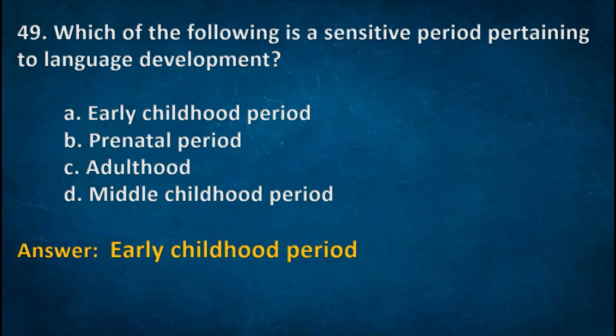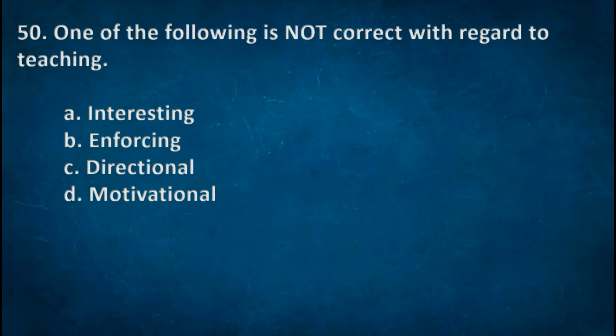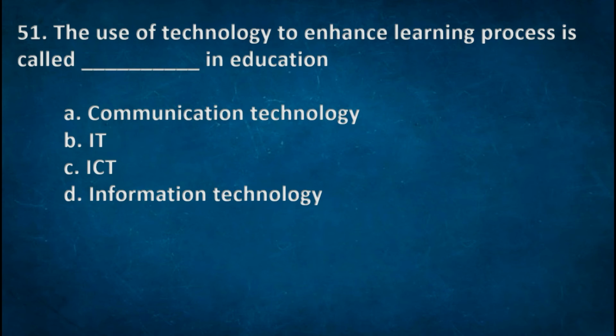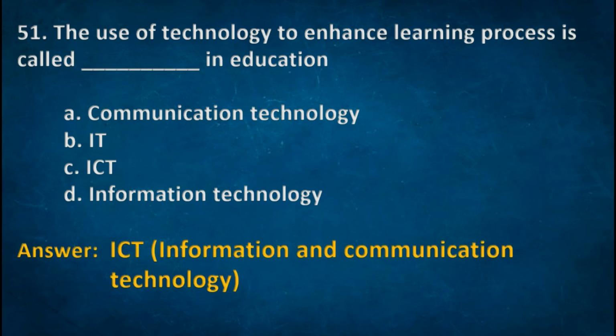Early childhood period. Next one, which of the following is not correct with regard to teaching? Options: A. Interesting, B. Enforcing, C. Directional, D. Motivational. The right option B. Enforcing. Next one, the use of technology to enhance learning process is called dash in education. Options: A. Communication technology, B. IT, C. ICT, D. Information technology. The right option C. ICT, Information and Communication Technology.